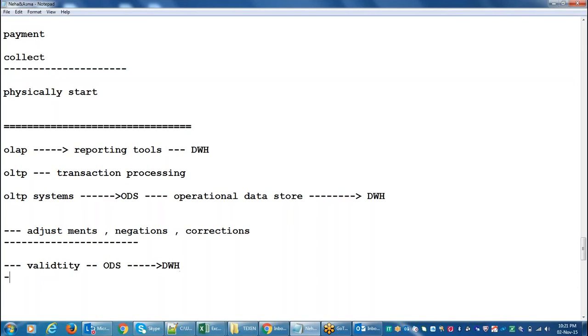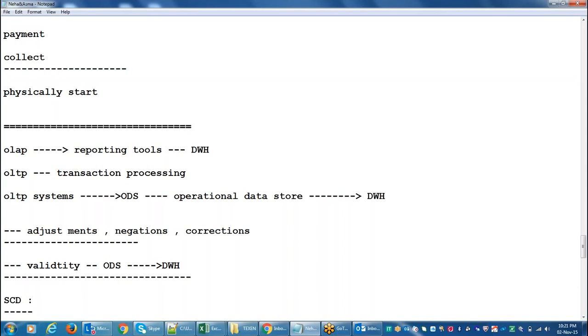Now, one more thing. Slowly changing dimensions. One more concept is there, that is slowly changing dimensions. Have you heard about slowly changing dimensions anywhere? No, sir. Okay, fine. We'll discuss. Now, slowly changing dimensions, the name itself says it concerns the dimension table.